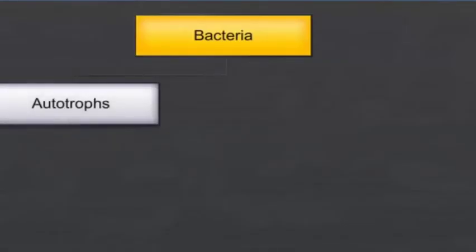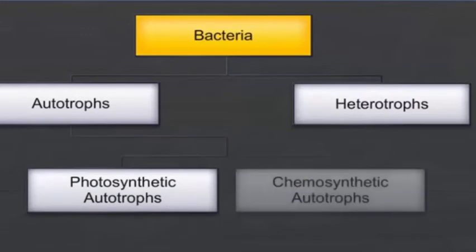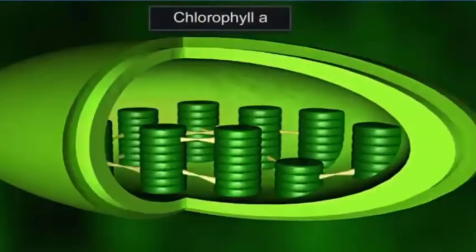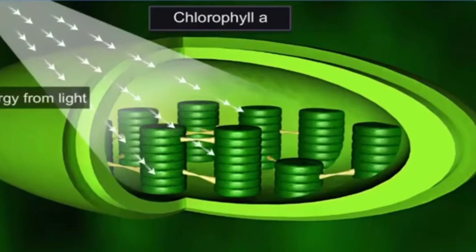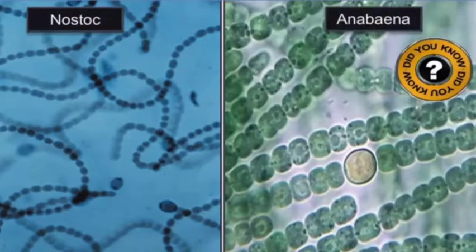Bacteria can be divided into autotrophs and heterotrophs. Autotrophs are further classified into photosynthetic autotrophs and chemosynthetic autotrophs. Like plants, cyanobacteria have chlorophyll a and they are photosynthetic autotrophs. That means they can synthesize their food from light energy. Did you know that cyanobacteria, like Nostoc and Anabaena, can fix atmospheric nitrogen in specialized cells called heterocysts?